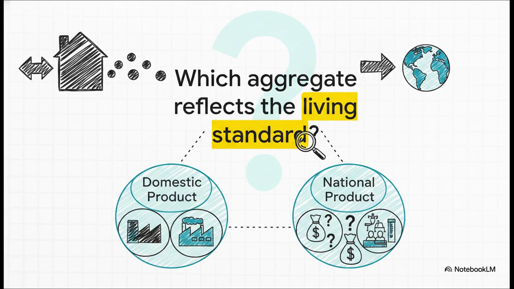To conclude this elite explainer, I want to leave you with a final, provocative, academic challenge to really test your conceptual application. Think about this. If a nation's net factor income from abroad is profoundly negative, meaning vast, disproportionate amounts of wealth are flowing out of the domestic territory to foreign entities, which product aggregate, domestic product or national product, better reflects the true economic standard of living for that country's citizens? Analyze the boundaries, rigorously apply the axioms we discussed today, and always keep questioning the underlying data.